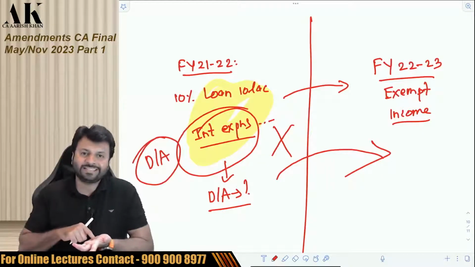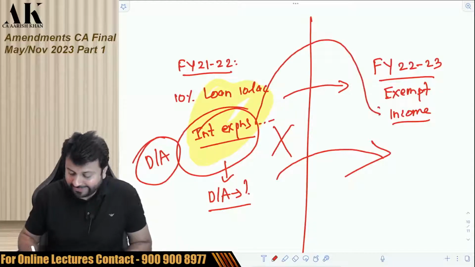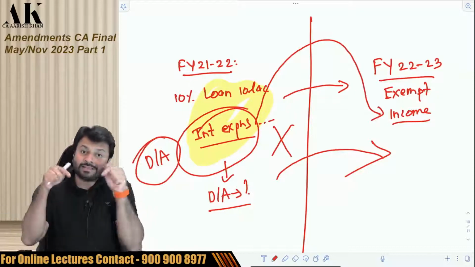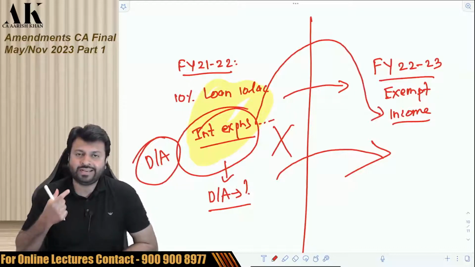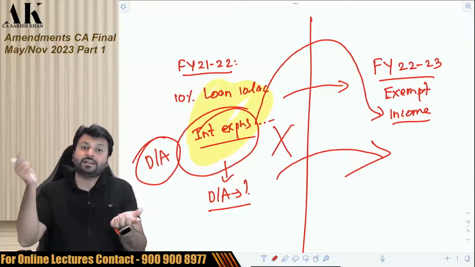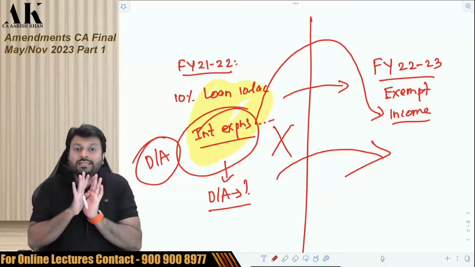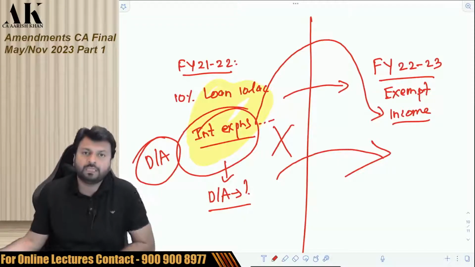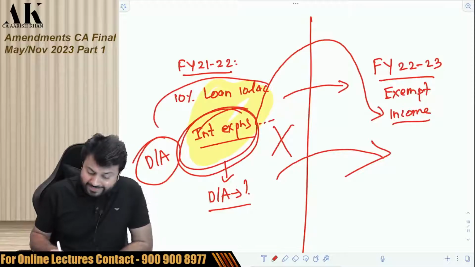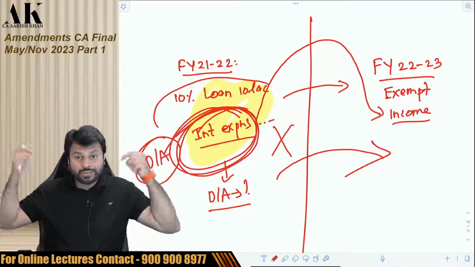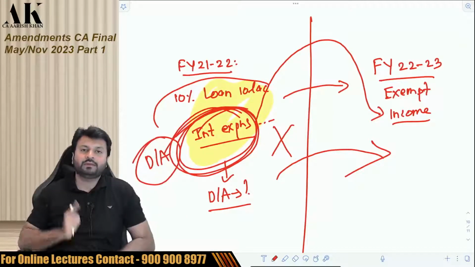What has to be seen is that you are incurring an expense for an income which is exempt under this act. The words used by the law in 14A are: any expenditure which is incurred by an assessee for earning an income which is exempt under this act, then that expenditure will be disallowed. That exempt income need not be earned in the current financial year. It may be earned in a future financial year. So if you are aware that you are incurring an expense for an income which is exempt, whether in the current year or a future year, it doesn't matter. The expenditure shall be disallowed.